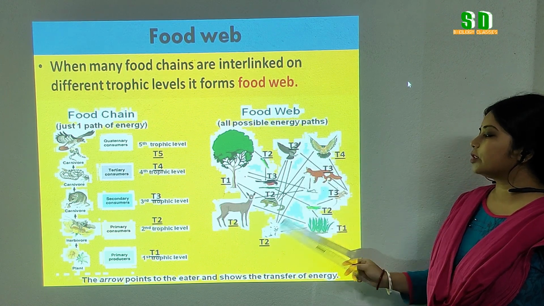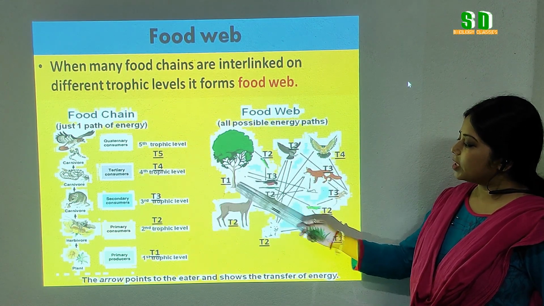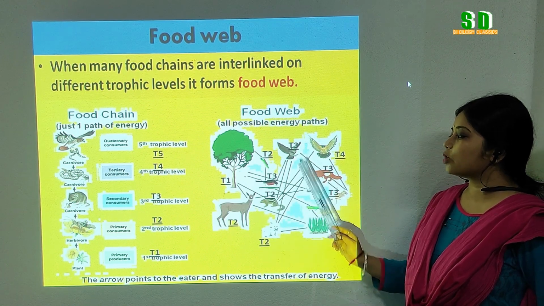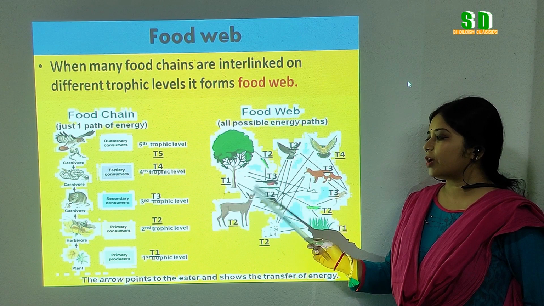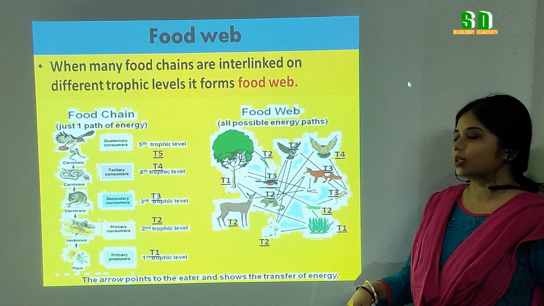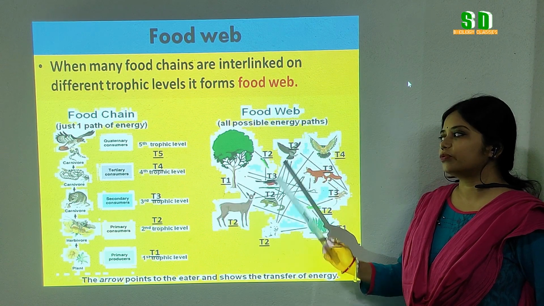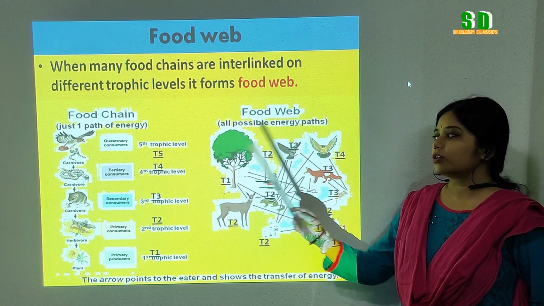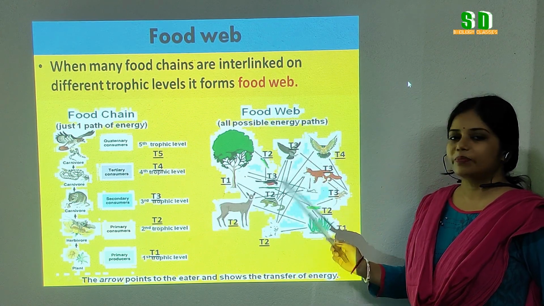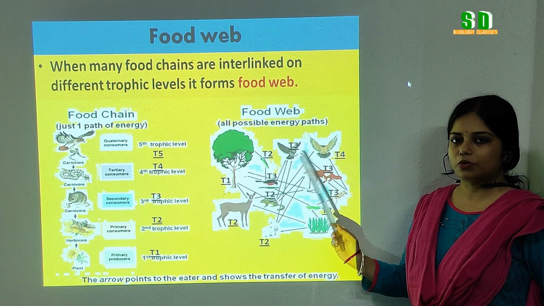So from here we can conclude that many food chains are interlinked among themselves, making a web-like structure where the food energy is transferred from one trophic level to another, and it is called the food web. So food chain is a linear process, whereas food web is an interlinked web-like process.